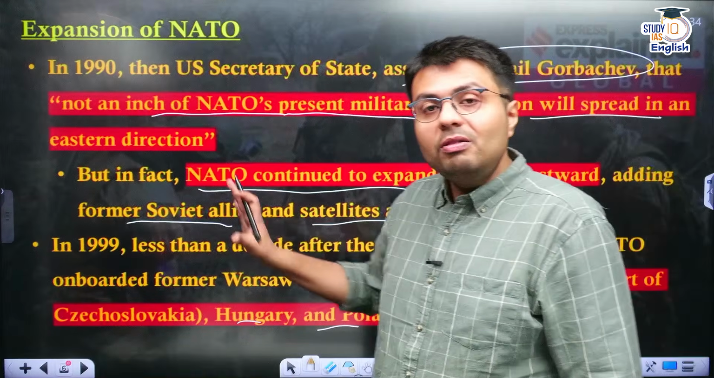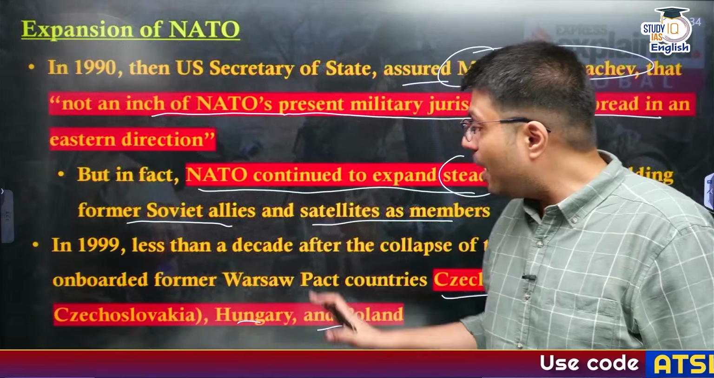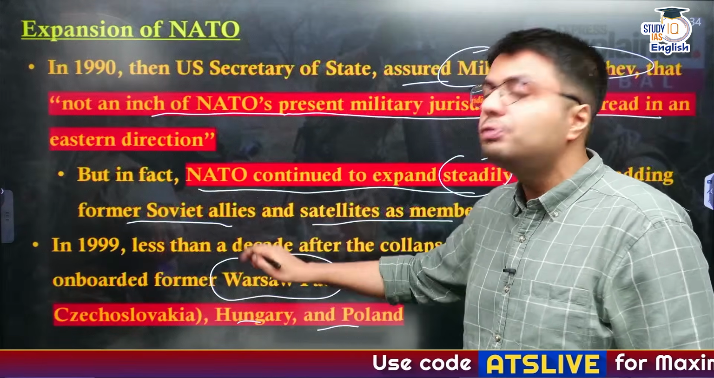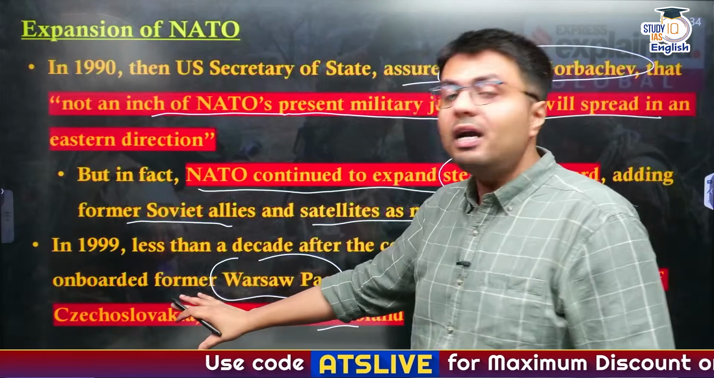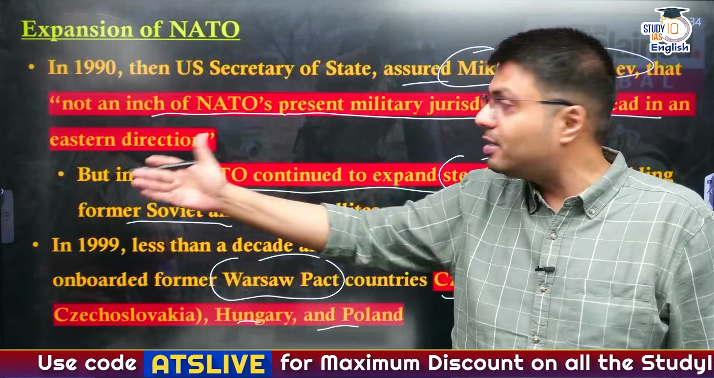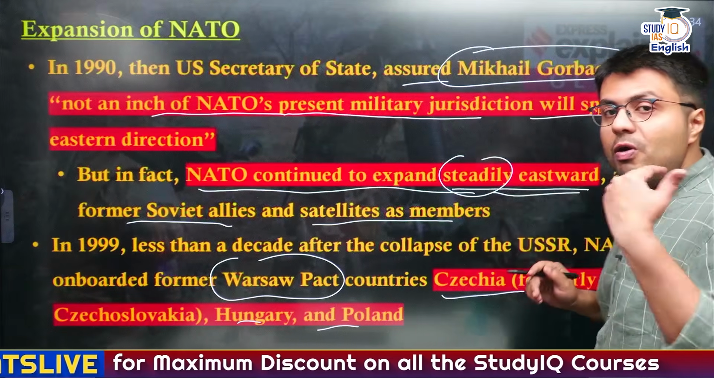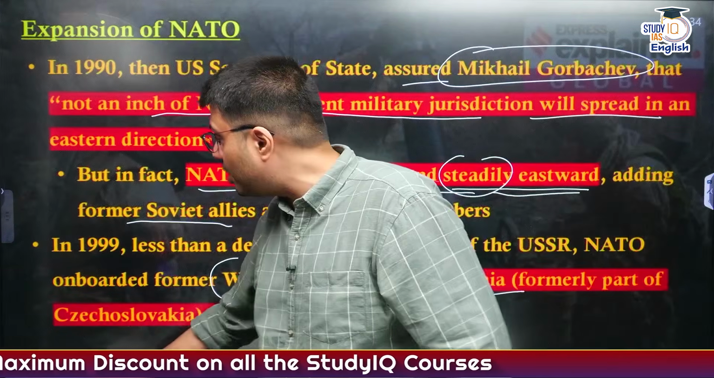So they were earlier the allies of USSR. They were part of the Warsaw Pact, which was seen as a response to NATO itself. Now these countries have become a part of NATO, right? So this is an example of how NATO has expanded eastward.